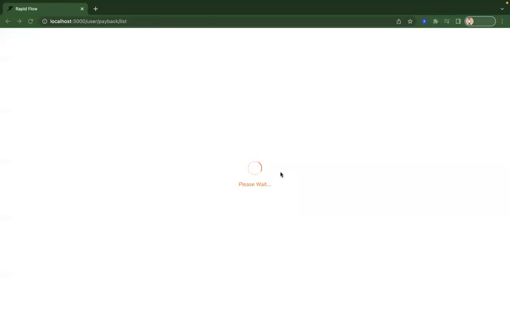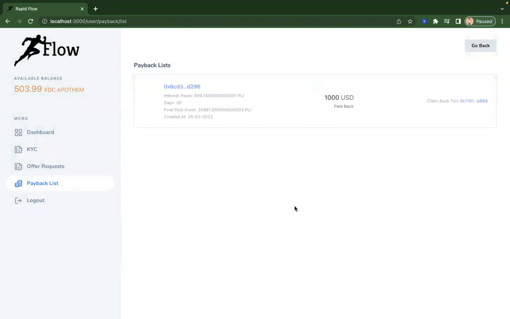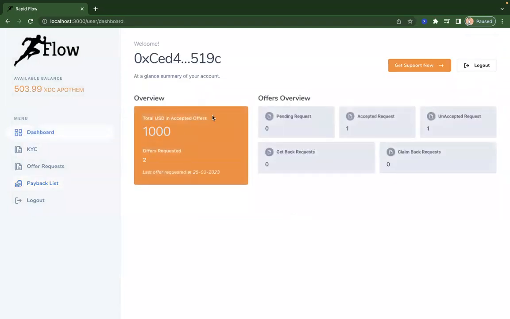It'll take a few seconds, then we should be good. Yeah, it's all done now. If you look at it, it's all in just a few clicks. As a borrower and as a lender, they should be able to contribute to this lending platform through the efficient algorithm which we have built, and the smart contract will take care of all the settlement.